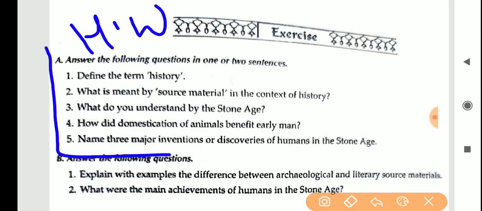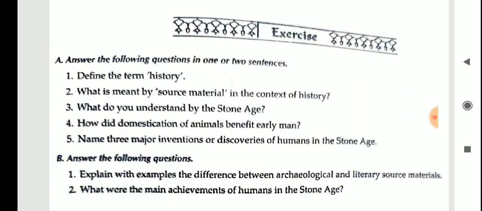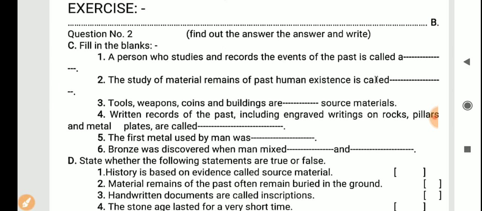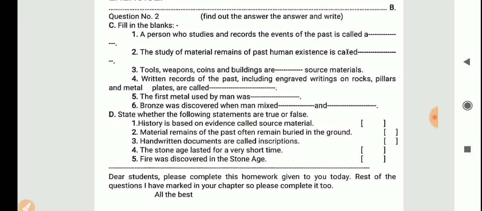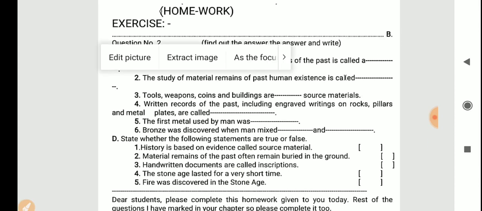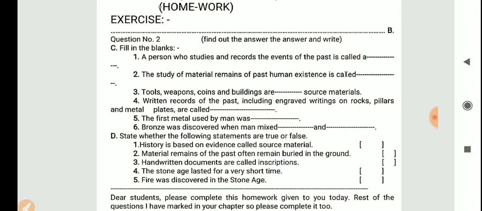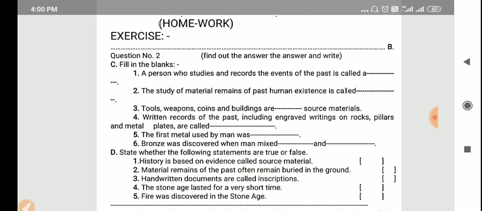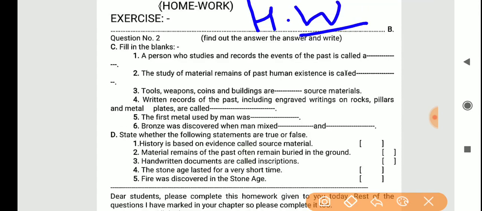Very easy. Find out the answers to all this. Here I have given you again the second homework. Please go through this homework. This is your little homework. So please, dear students, I have prepared a little homework for you. So please complete it on time.